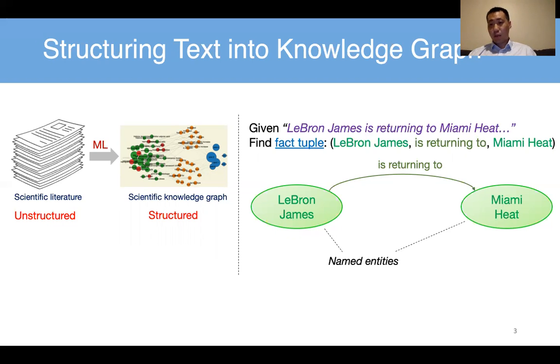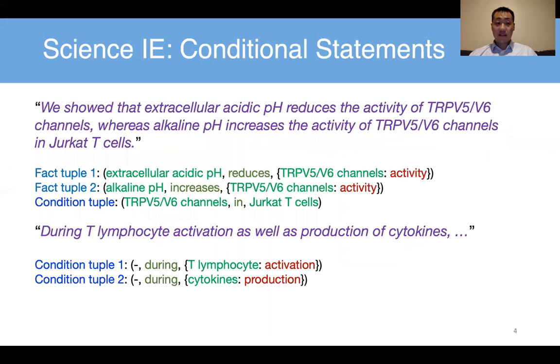So we may be able to infer from this kind of difference of frequency that returning to Miami Heat is actually a rumor. It's false. So that's how we can use a knowledge graph that has structured knowledge for a lot of kinds of applications. So for sciences, we also want to construct a knowledge graph.